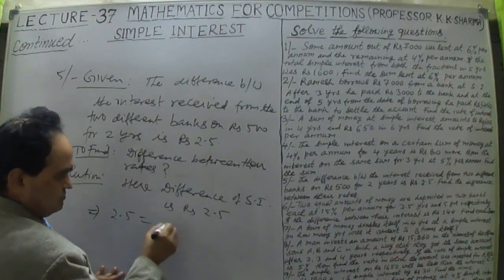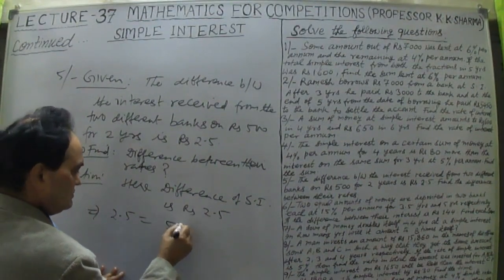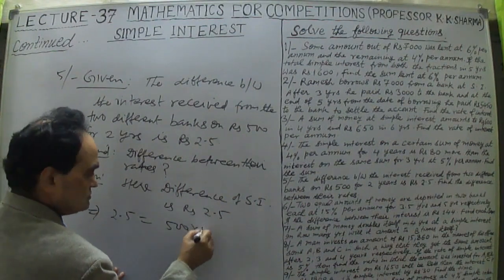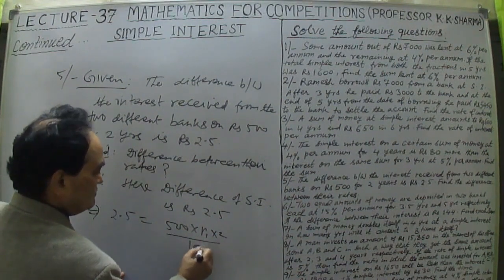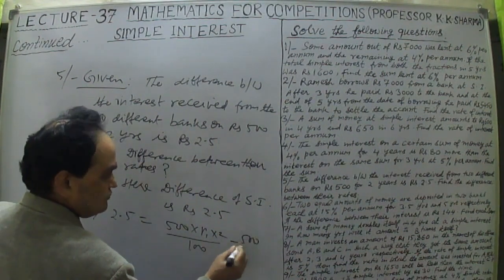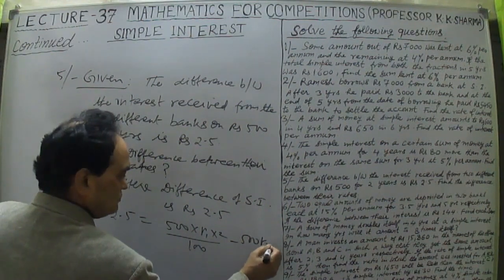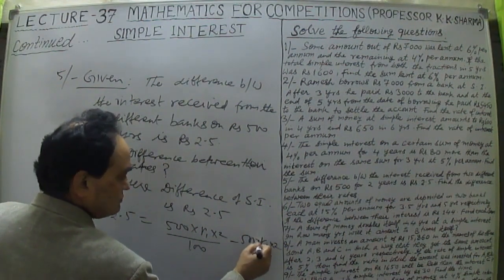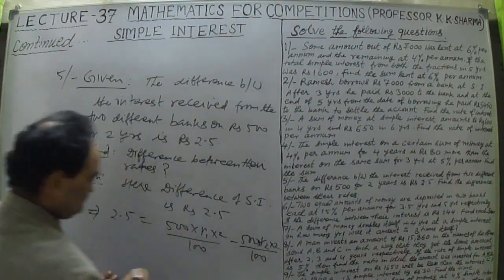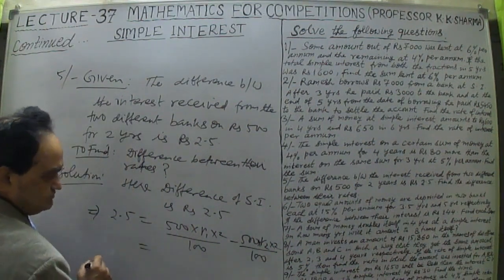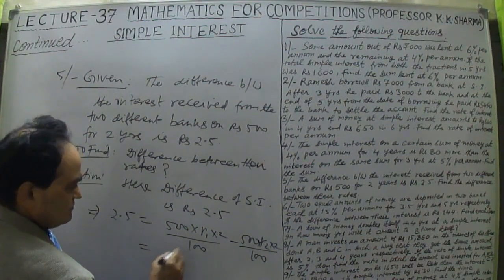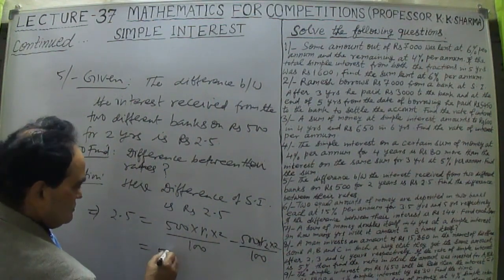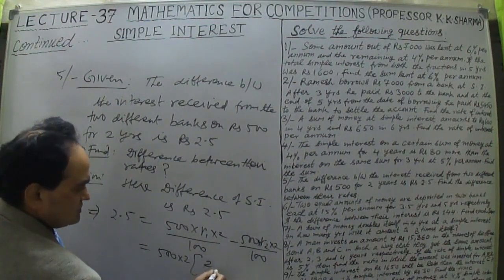The two interests are P into R1 into T, that is 500 principal into R1 into time 2 years in both cases divided by 100, minus the second case, also 500 into R2 for 2 years, divided by 100. So this will give us 250 equal to this difference. 500 and 2 means 1000, we can take common.